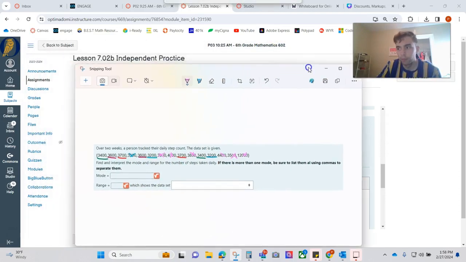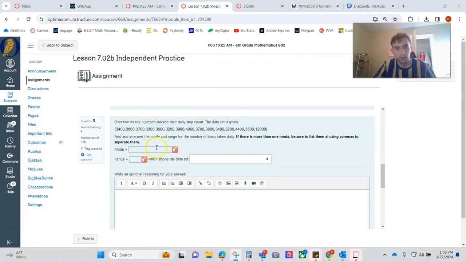So I would type, move that so I can still see it. I will type it like this: 32, starting with the smallest number, comma, space, 34, comma, space, 36, comma, space, 37. There, my mode is 4 different numbers appear most often.